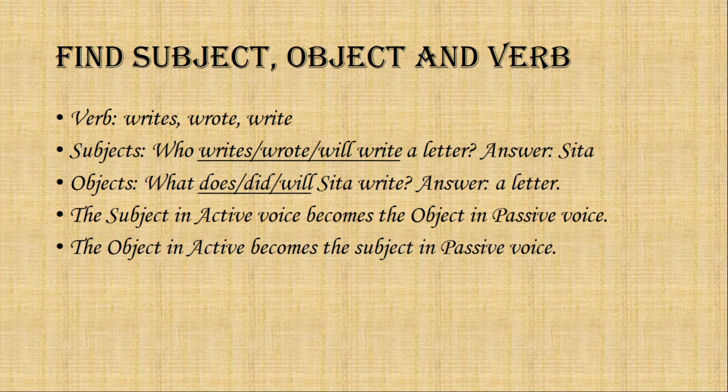What about the verbs? In the simple present tense, writes is the verb. In the simple past tense, wrote is the verb. In the simple future tense, will write is the verb. Then next, to change active to passive, when we change active voice to passive voice, the object in the active voice will become the subject in the passive voice. Similarly, the subject in the active voice will become the object in the passive voice.